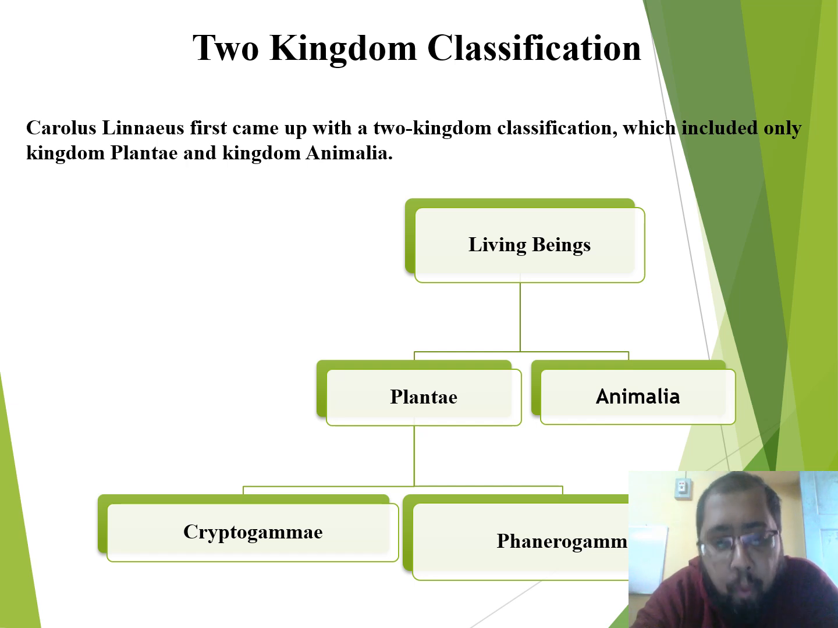If we consider the mode of nutrition, then plants are autotrophic. They can synthesize their own food, whereas animals are heterotrophic. That is, they cannot synthesize their own food. Now, plants were further subdivided into two groups, cryptogams and phanerogams, whereas animals were divided into a number of groups.